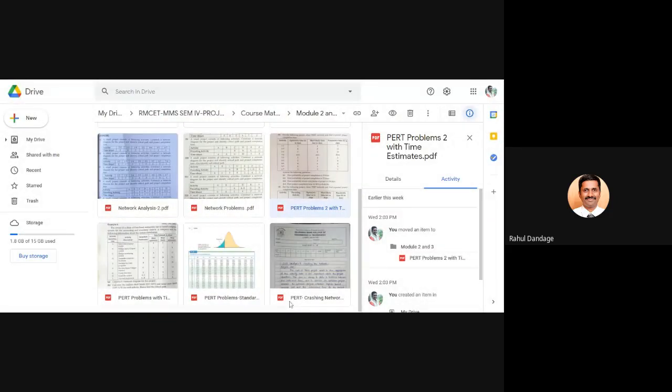So are there any queries with respect to these CPM and PERT network analysis problems, whatever we have studied till now? No, sir. Okay. With respect to the two normal distribution tables for Z, where for Z equal to 0 the probability is 0%, and for Z equal to 0 the probability is 50%. Have you understood what is the difference, if any table is given, how to get the actual value? Because that is also very important.